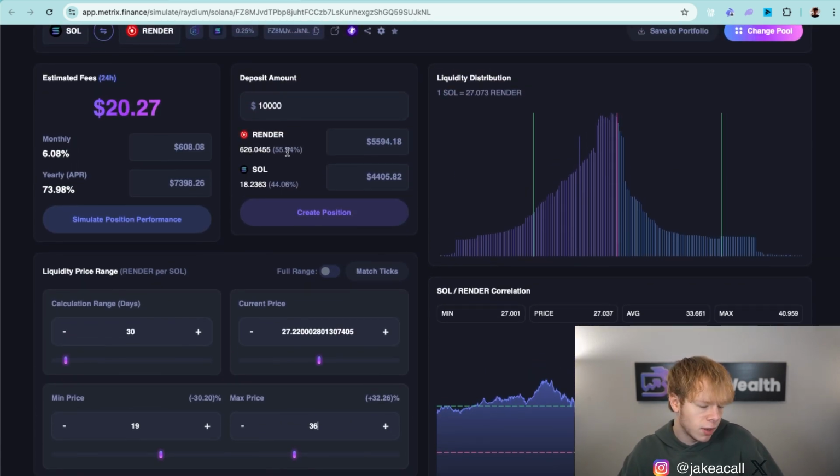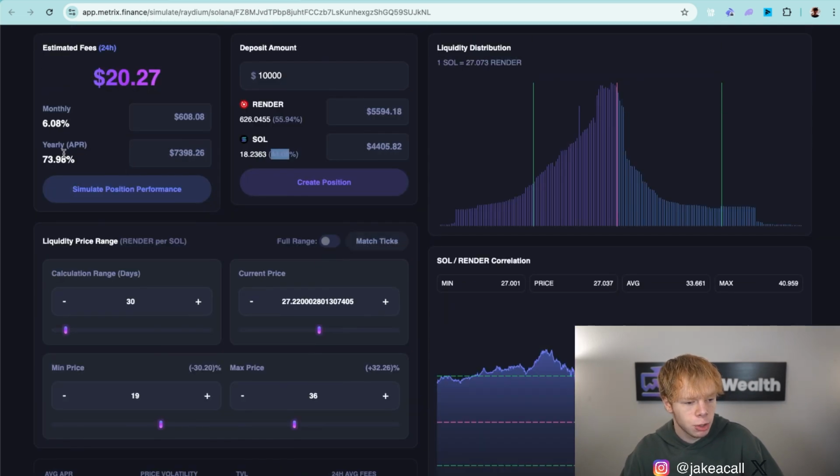That's going to get us 55, nearly 56% Render, and about 44% SOL. And additionally, we're looking at an APR of 74%. But the thing is, there are two different things that we need to do to make sure that this APR is accurate, because Metrix Finance is composable.